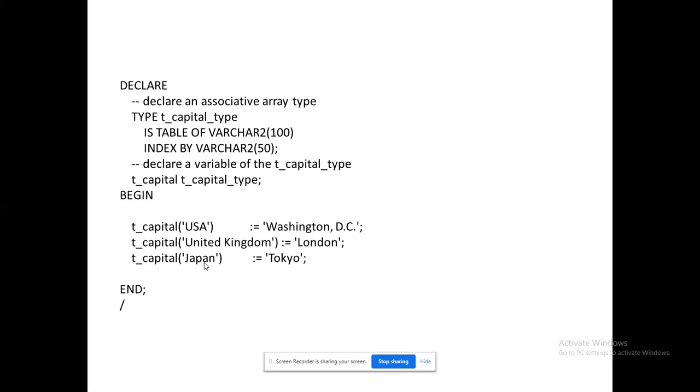T_capital of within single quotes I have given 'USA', so in that key the data Washington DC will be stored. So T_capital within single quotes 'United Kingdom', in that key the data London will be stored. Okay, so likewise we have given the three keys. In the three keys, the corresponding data are going to be stored.